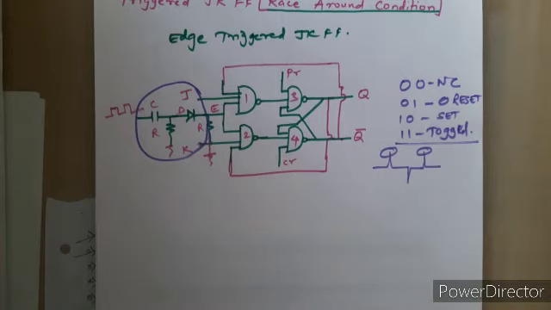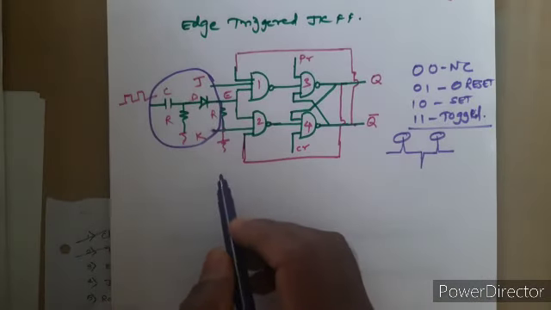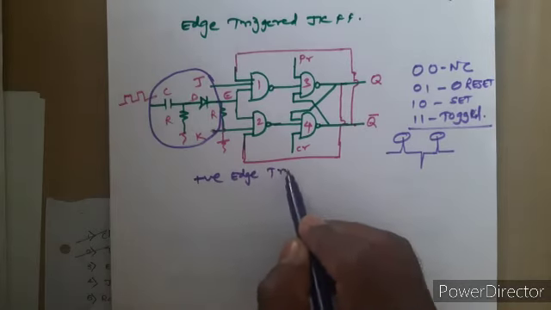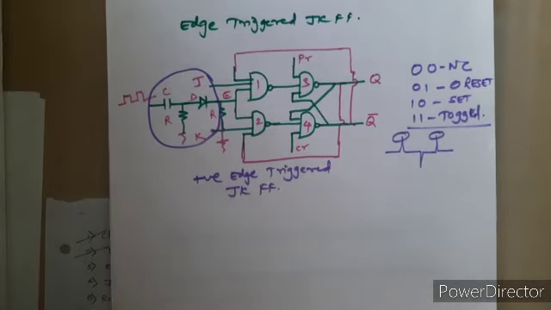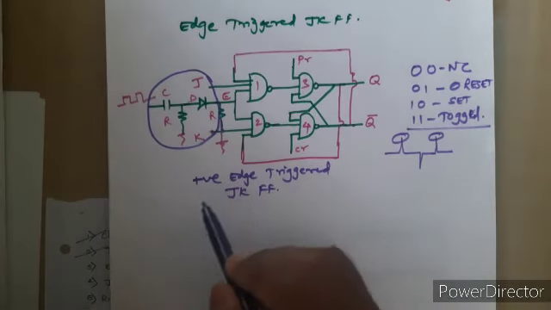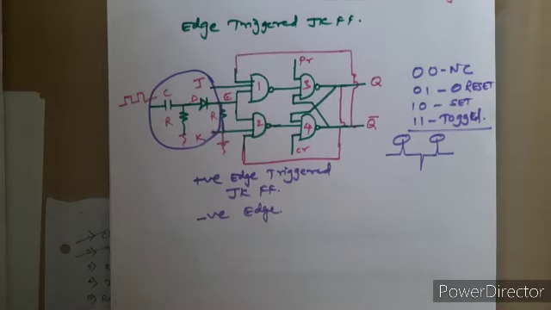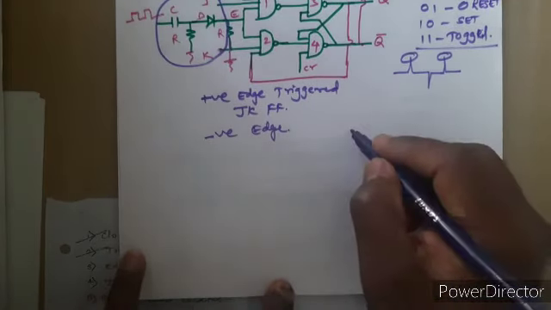So the circuit which we have just drawn is of a positive edge triggered JK flip flop. You can even try this for negative edge triggered JK flip flop. You know what change you need to make. It's a very minor change, and then that circuit can be converted into a negative edge triggered JK flip flop. So how is the symbol for this? The symbol can be drawn.